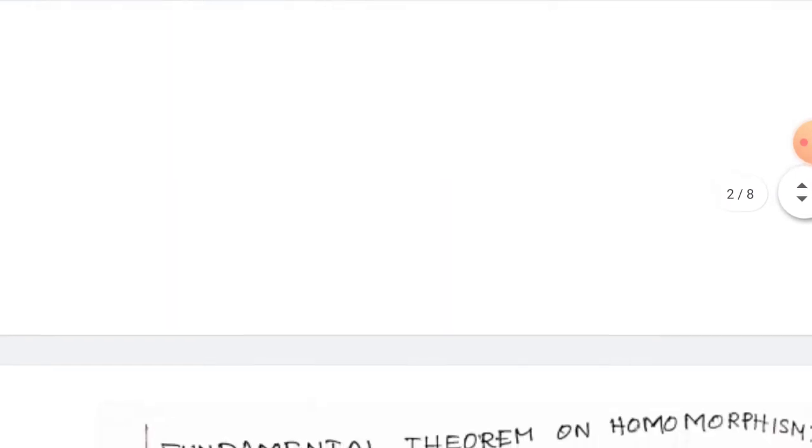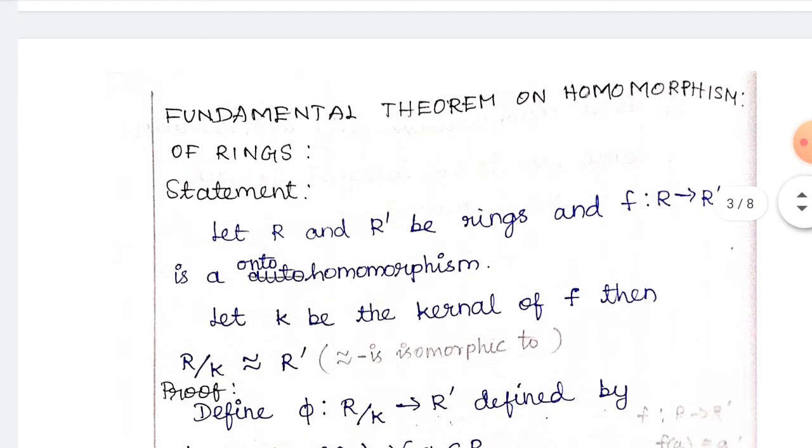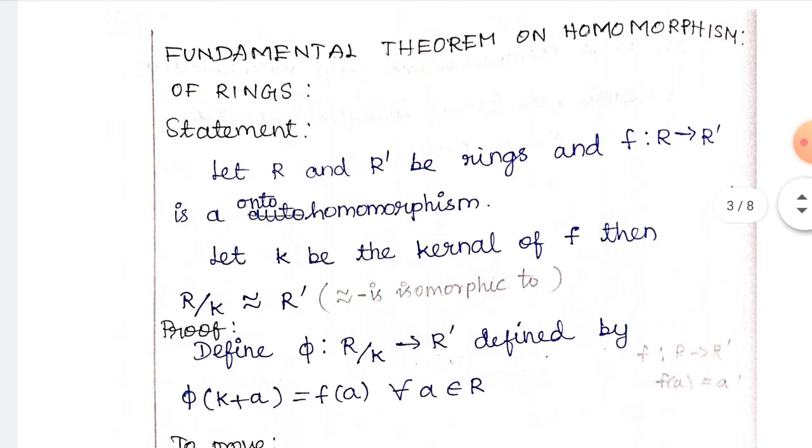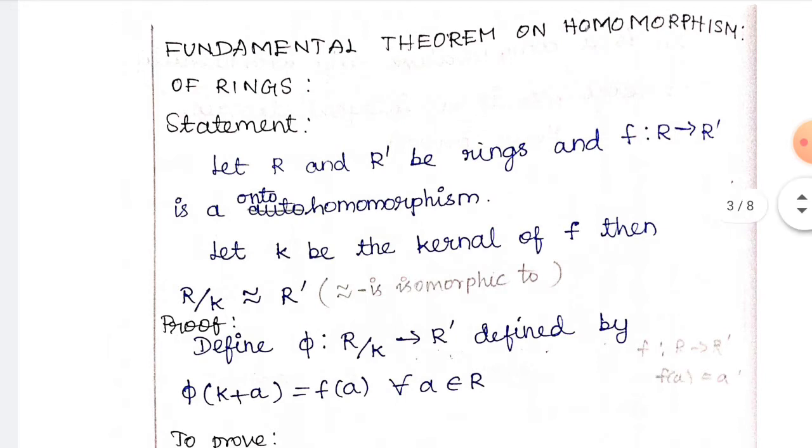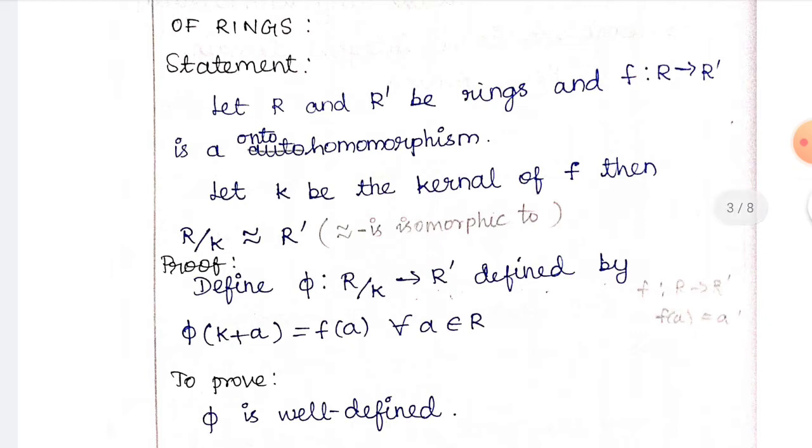The next thing is the fundamental theorem on homomorphism of rings. Already we have seen the fundamental theorem of homomorphism on groups. So here the statement is: let R and R dash be rings and f from R to R dash be an onto homomorphism. Let K be the kernel of f, then R by K is isomorphic to R dash.